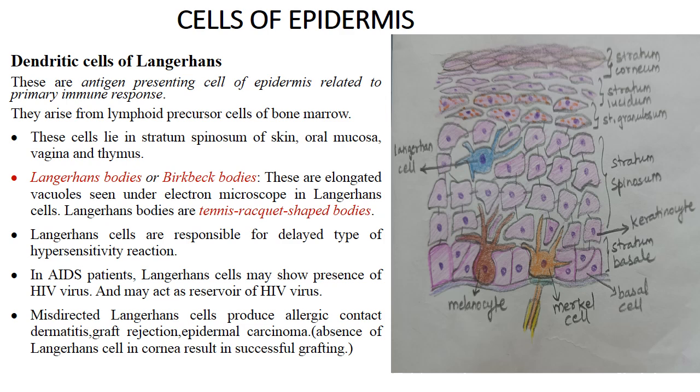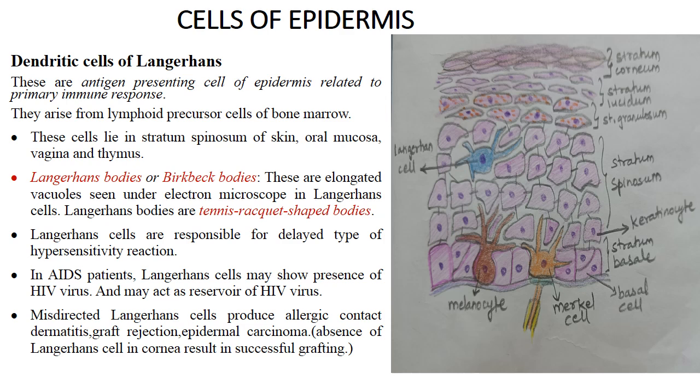The main function of Langerhans cell is phagocytosis. They phagocytose the bacteria and present the bacterial antigen to T lymphocyte, and thus the Langerhans cell come under mononuclear phagocytic system. When the Langerhans cells undergo malignant transformation, they are known as histiocytosis X. It is a group of immune disorder, and these cells are responsible for delayed type of hypersensitivity reaction.